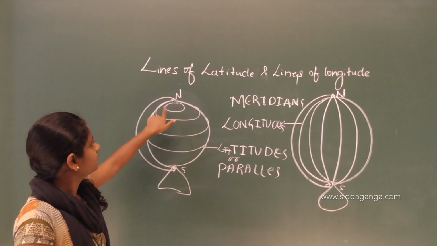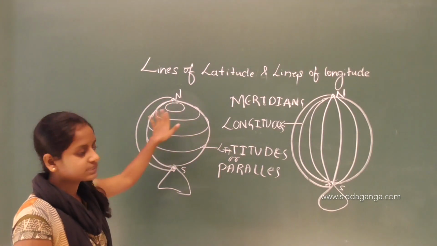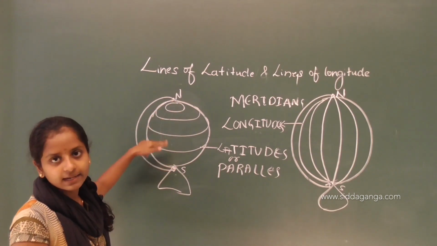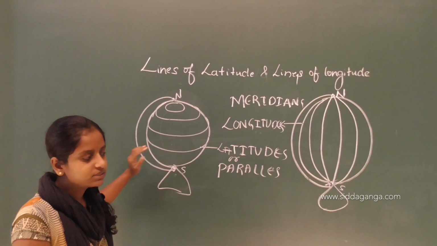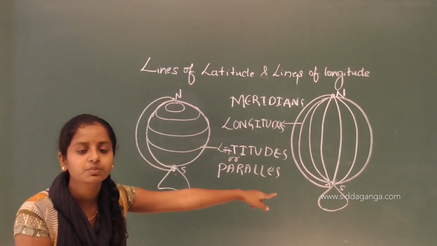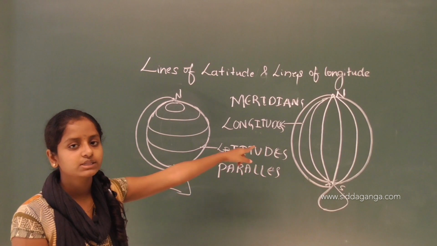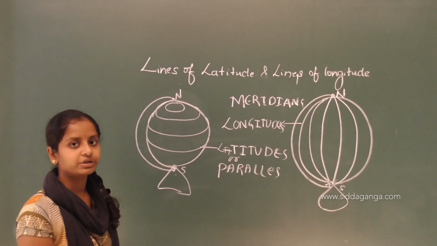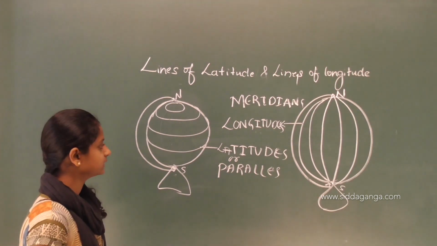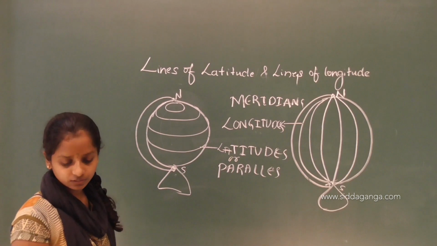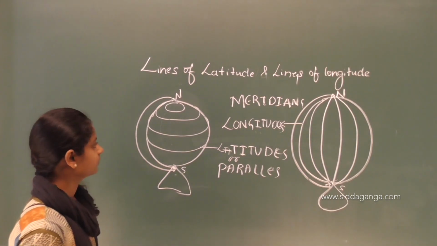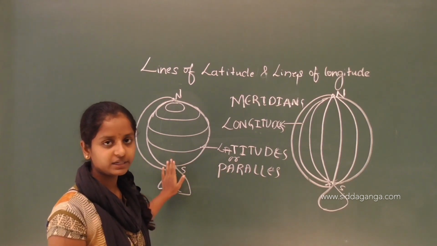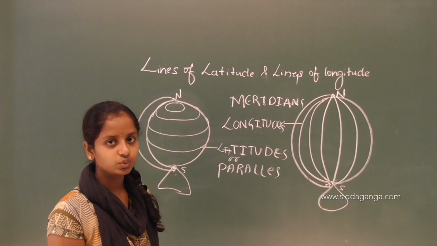Okay, so the circles which are drawn around the globe are latitudes or the parallels, and the lines which are running from north to south are called longitudes or the meridians. Have you understood this? So this is latitude and that is longitude.